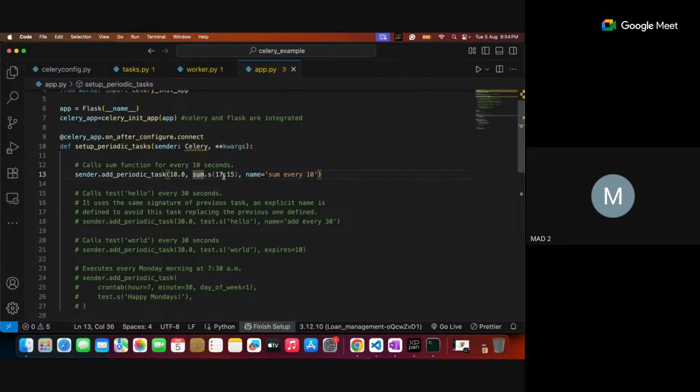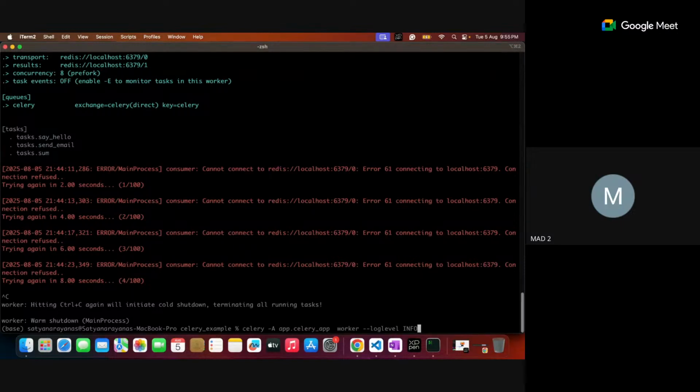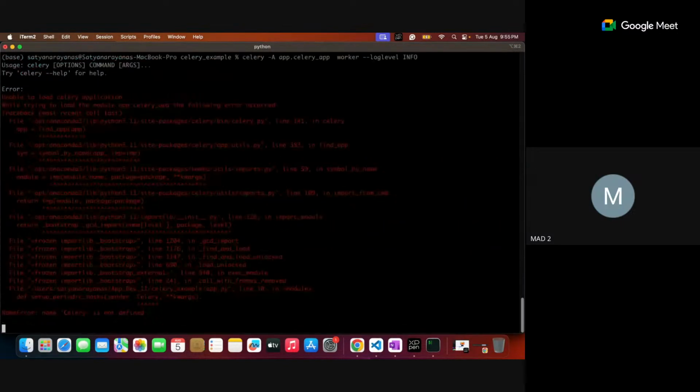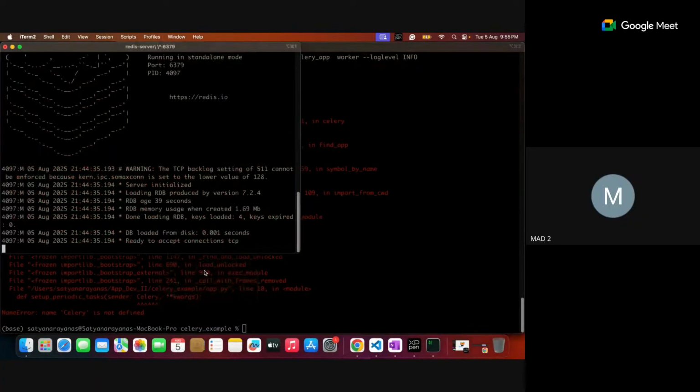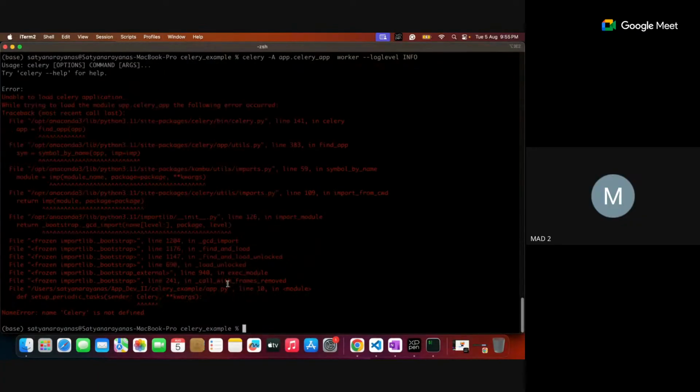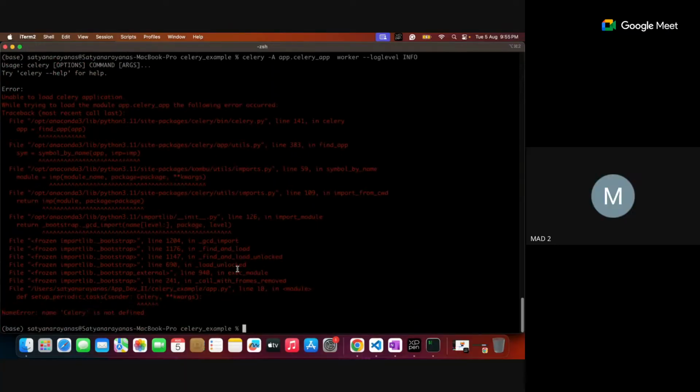But you are supposed to run another terminal for Celery beat also. Whatever you are running, you are running with your Redis, and you are supposed to run your Celery worker. Sorry, something I lost. Yes, maybe my Redis server is okay. Yes, it is okay. What is missing?